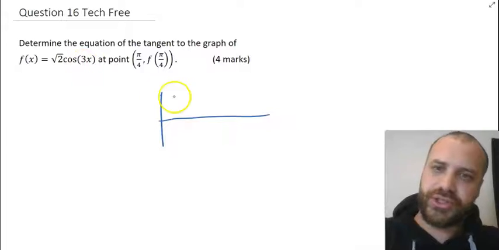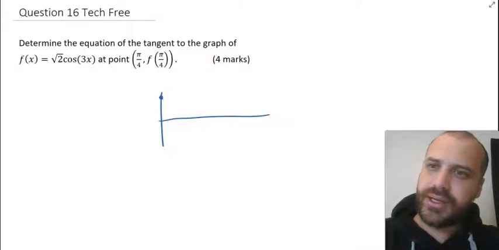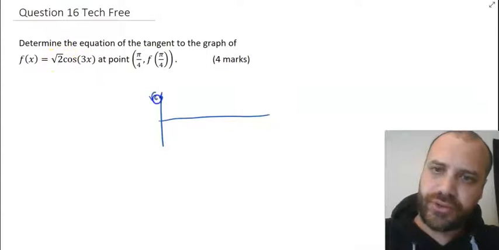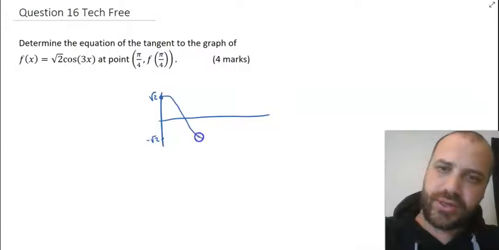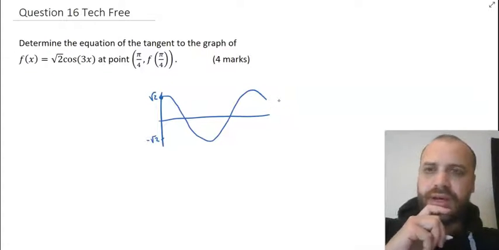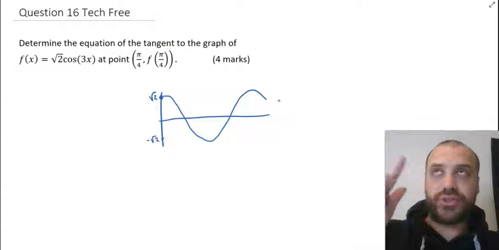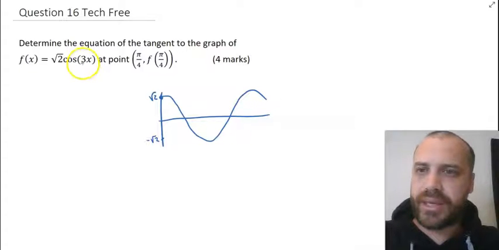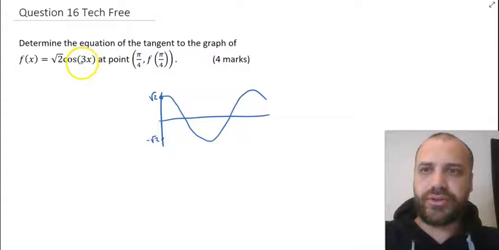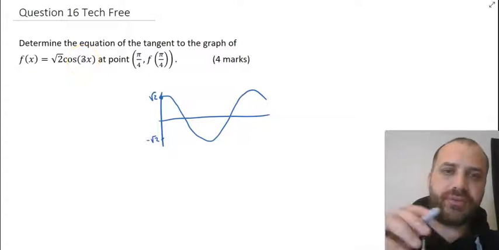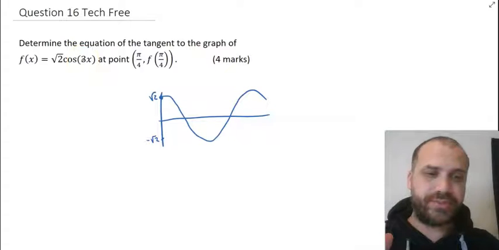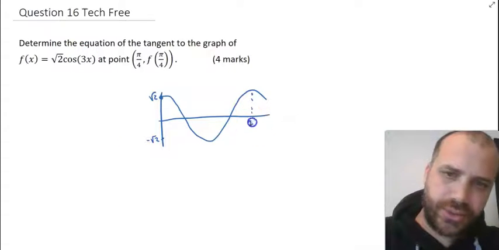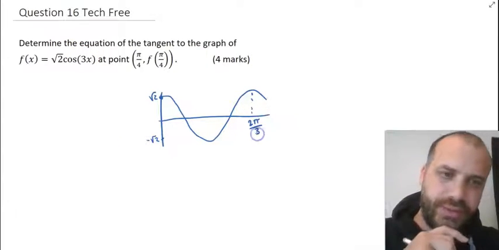It's a cosine function, so it's going to start up here. It's got an amplitude of root 2, so it's going to go from root 2 to negative root 2. It's going to go something like that, right? And it's going to have a period of 2 pi on b, 2 pi on 3. So it's going to repeat every 2 pi on 3, which means that this is 2 pi on 3.